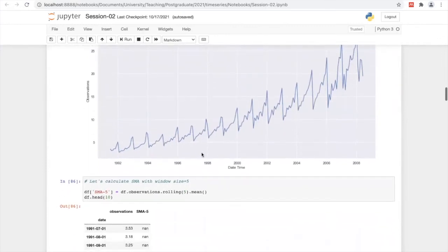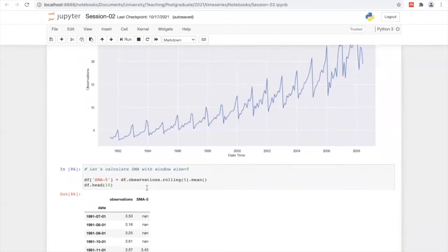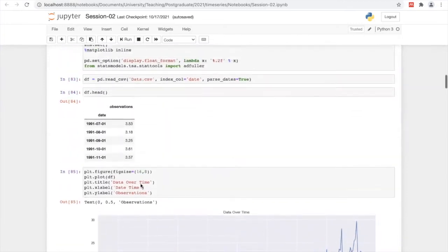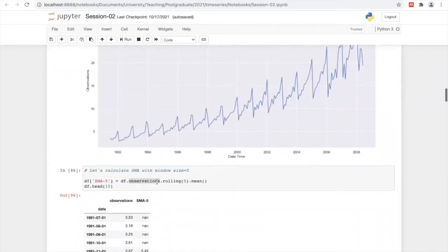Then let's calculate simple moving average with window size 5. So this is how you can do it using this Python code. Our data frame is what I use, df. Then I'm creating a new column, simple moving average with window size 5. That's what I use, -5. And we have observation, that's the field. You can see it here. That's the column, field value.